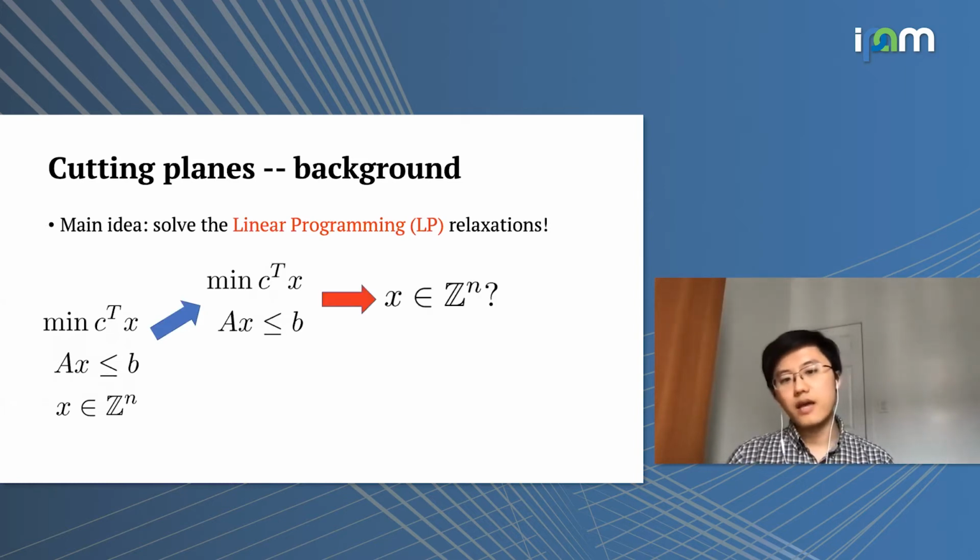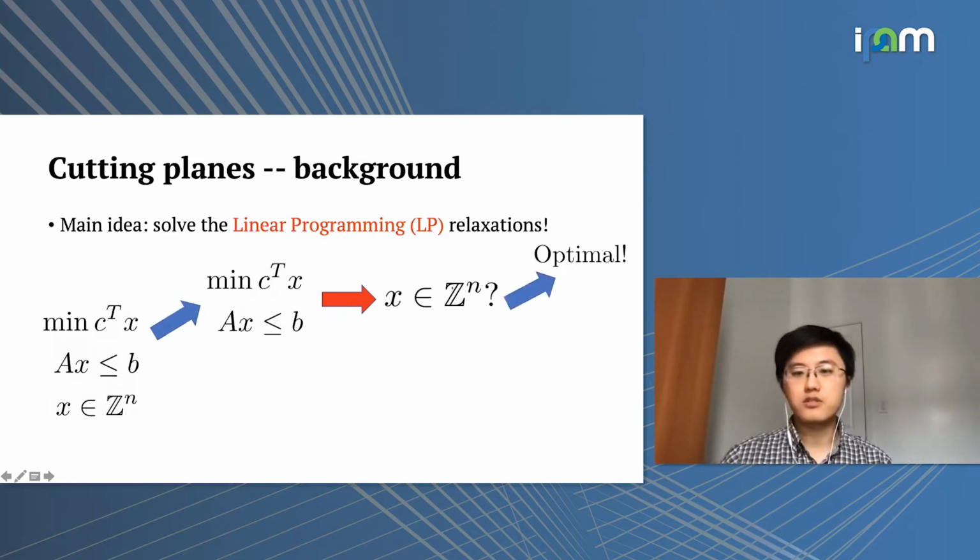And after we get the solution, the solution should be X star here. And we try to check if all of the components of X star are integer valued. If all of the components of X star are integer valued, then we already arrive at the optimal solution to the original IP problem, and then we're done. But usually it's not the case.